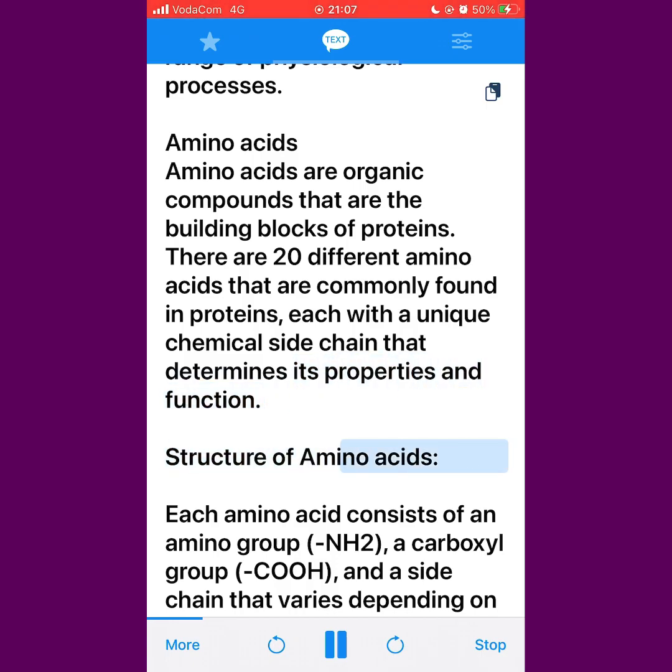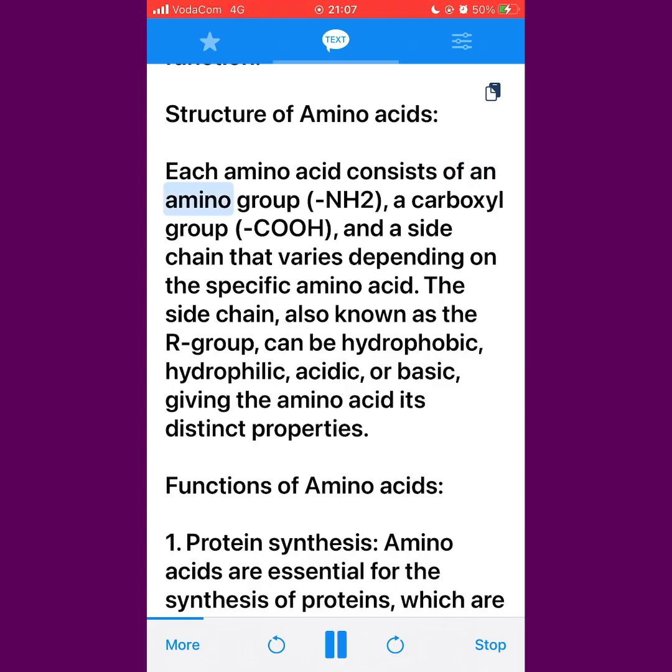Structure of amino acids. Each amino acid consists of an amino group, NH2, a carboxyl group, COOH, and a side chain that varies depending on the specific amino acid. The side chain, also known as the R group, can be hydrophobic, hydrophilic, acidic, or basic, giving the amino acid its distinct properties.